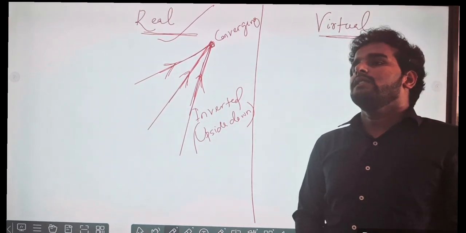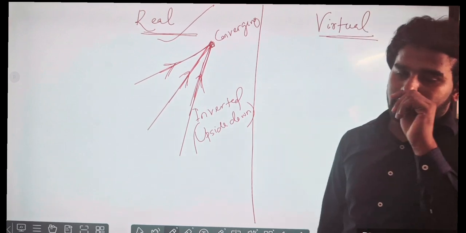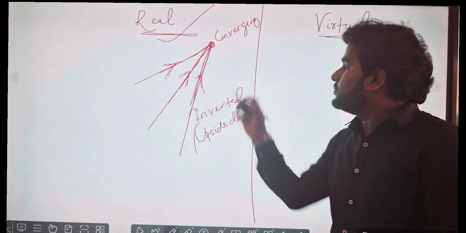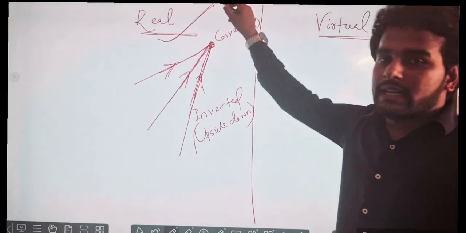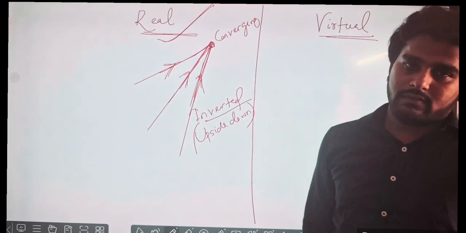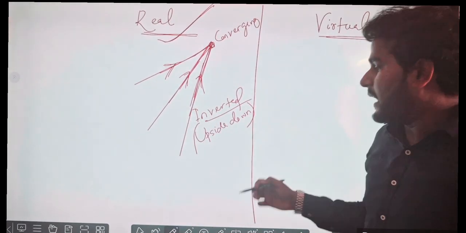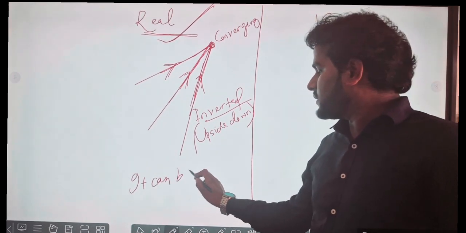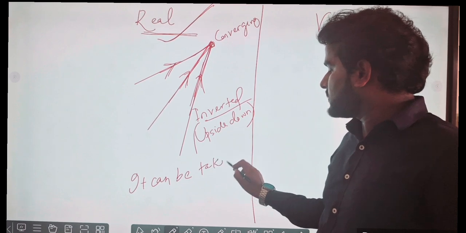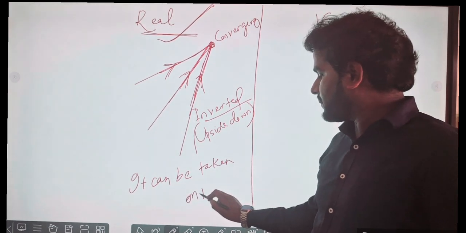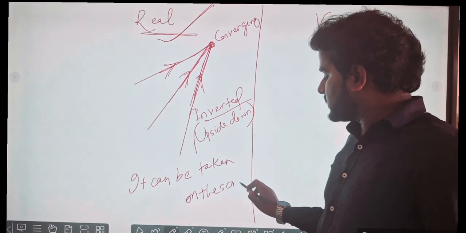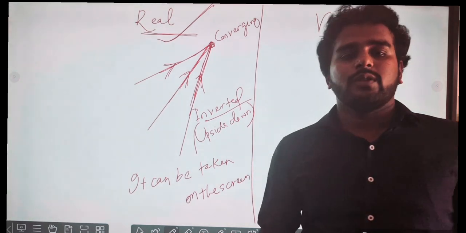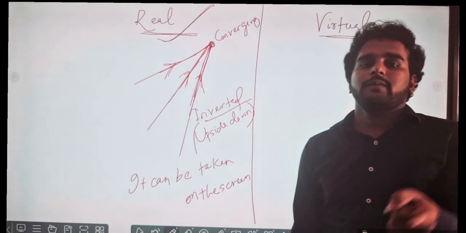We will understand this better in the next chapter, human eye and color. So whenever any image is real, it is always inverted. Real means it will be inverted, and it can be taken on the screen. On the screen this image formation will happen. The image will be formed on the screen.